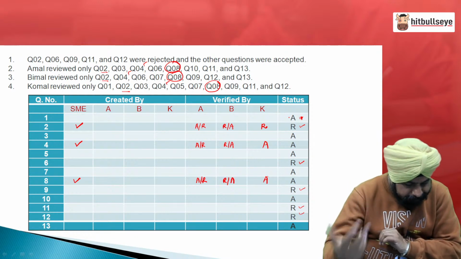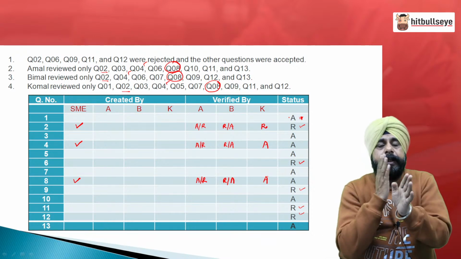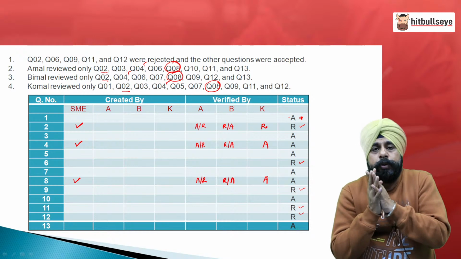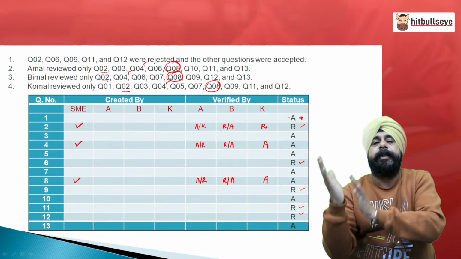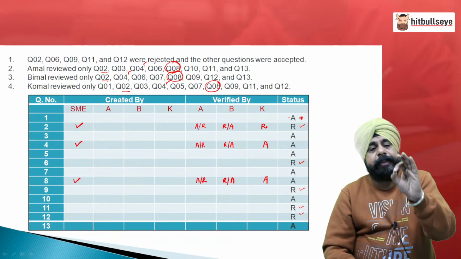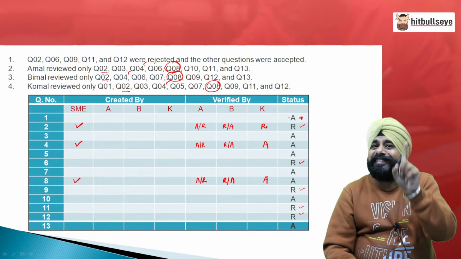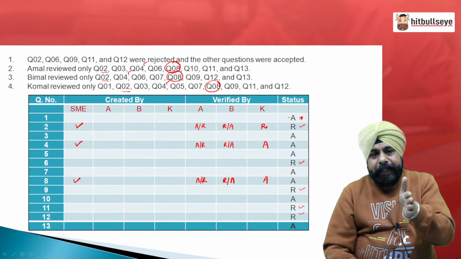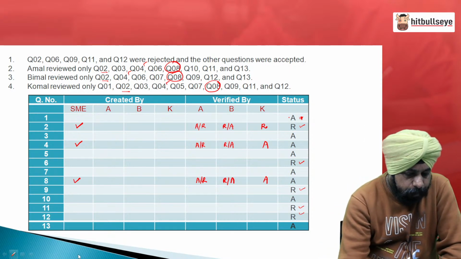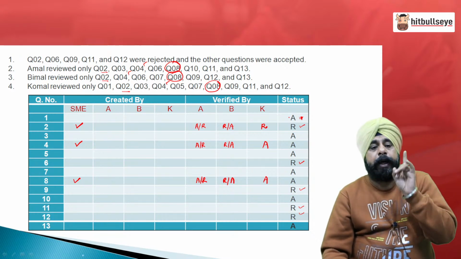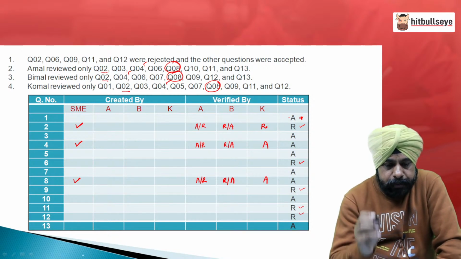Let us proceed further to the second stage, people. People, the second stage is: any question, if it is created by SME, will first go to A. So, that means the questions which have not been reviewed by A have definitely not been created by SMEs. Any question which is directly reviewed by B must have been created by A, because whosoever A creates will be firstly given to B. So, let me change this ink color and have a look at the questions which have been directly reviewed by B. B reviews question number not 2, not 4, not 6, question number 7.